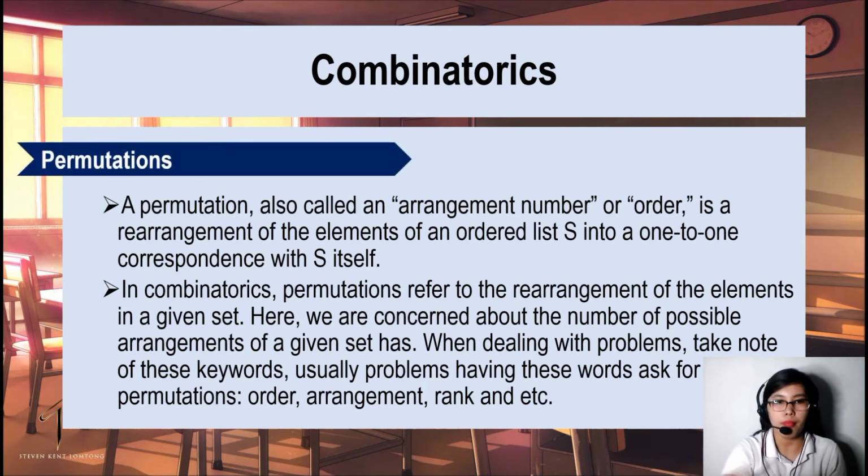Next, permutation. When we say permutation, it is also called an arrangement or order. It is a rearrangement of the elements of an ordered list S into a one-to-one correspondence with S itself. In combinatorics, permutations refer to the rearrangement of the elements in a given set. Here, we are concerned about the number of possible arrangements a given set has. So when dealing with problems, take note of these keywords. Usually, problems having these keywords are for permutation: order, arrangement, rank, etc.